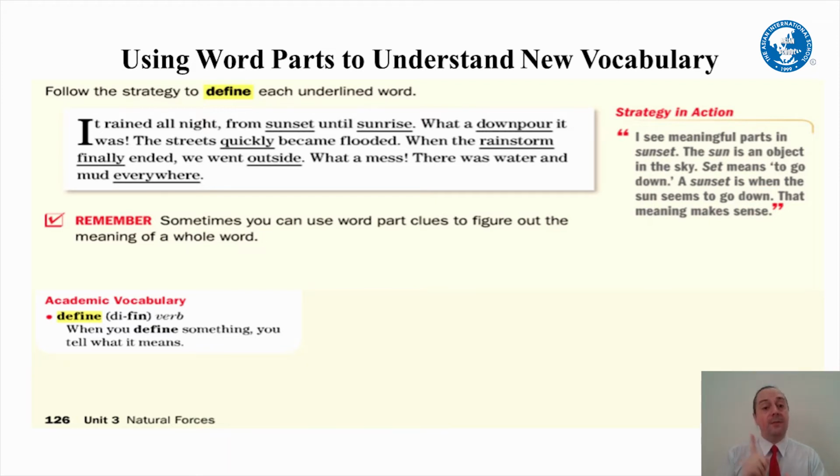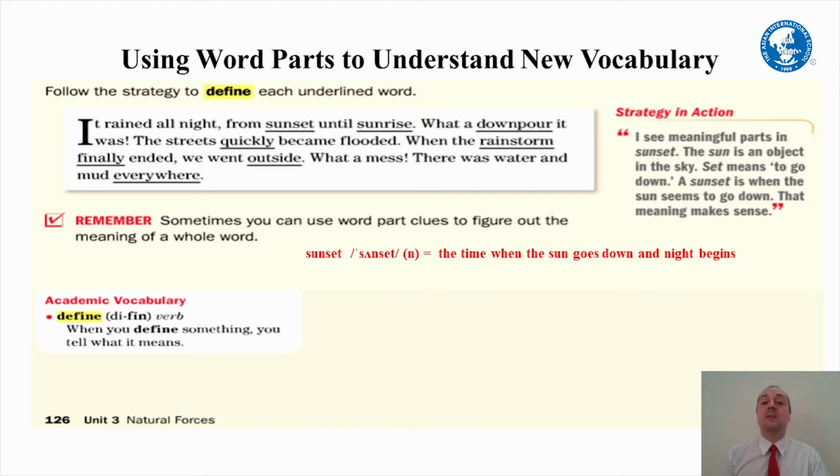Okay, so the first one, sunset. Do we know what sun is? You can see on the side here, I see meaningful parts in sunset. The sun is an object in the sky. We know what the sun is. Set means to go down. So sunset is the time when the sun goes down and night begins.